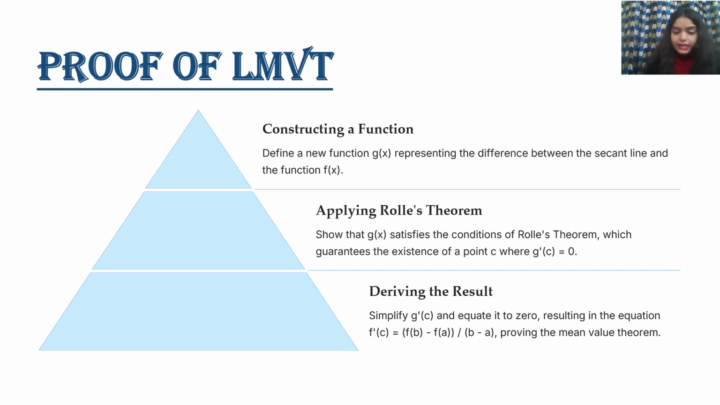Show that g(x) satisfies the conditions of Rolle's theorem, which guarantees the existence of a point c where the derivative of g at point c should be equal to 0. Now you need to derive the result. Simplifying g'(c) and equating it to 0 results in the equation f'(c) equals (f(b) minus f(a)) upon (b minus a). So now you will prove this.